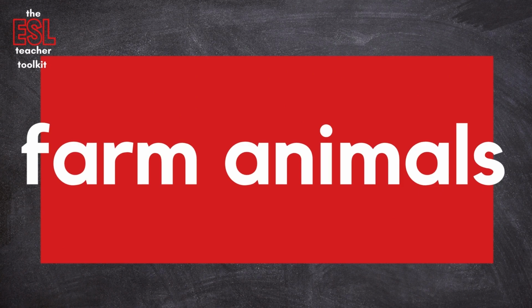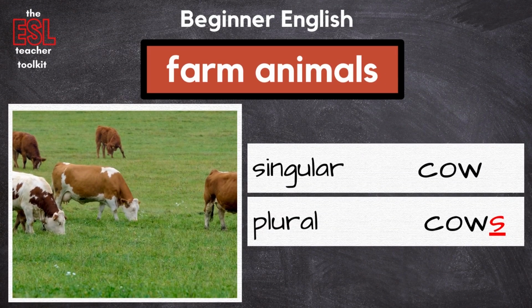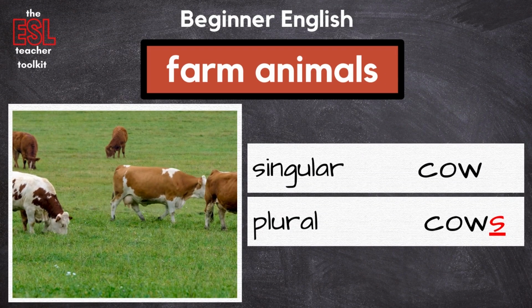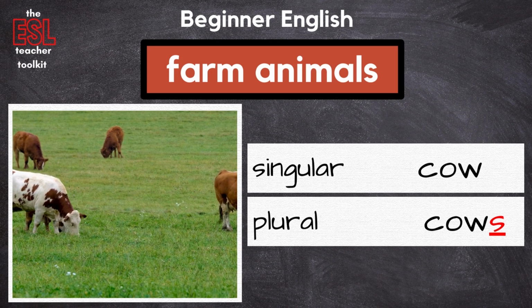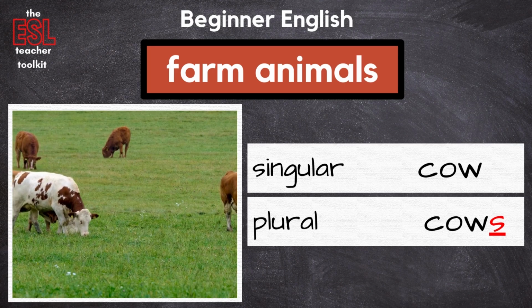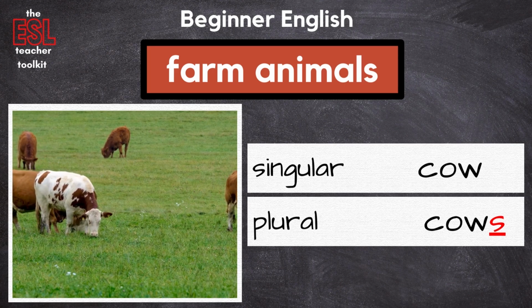Listen and repeat the names of the animals. Cow. Cow. This animal is a cow. And the plural of cow is cows.